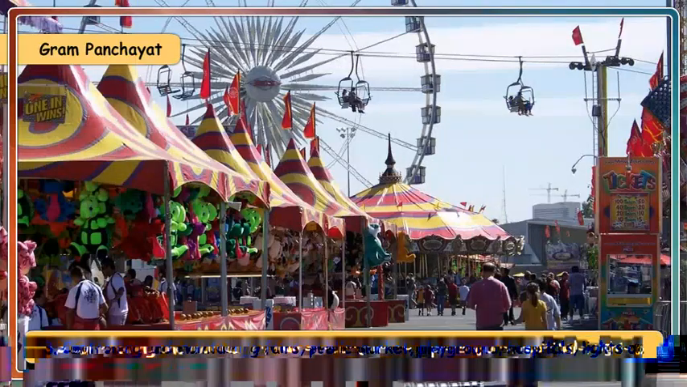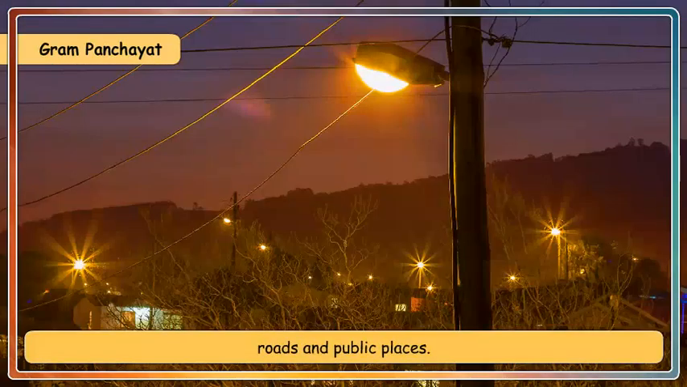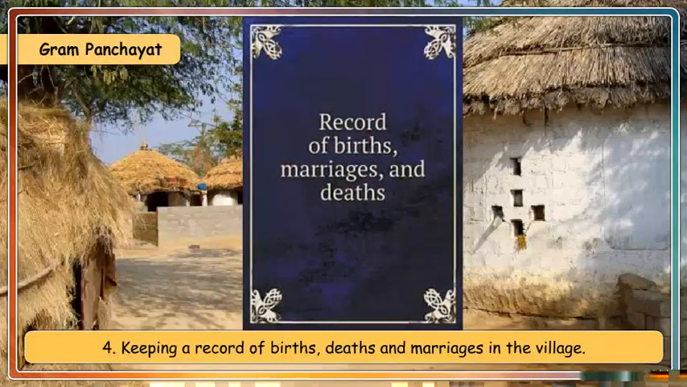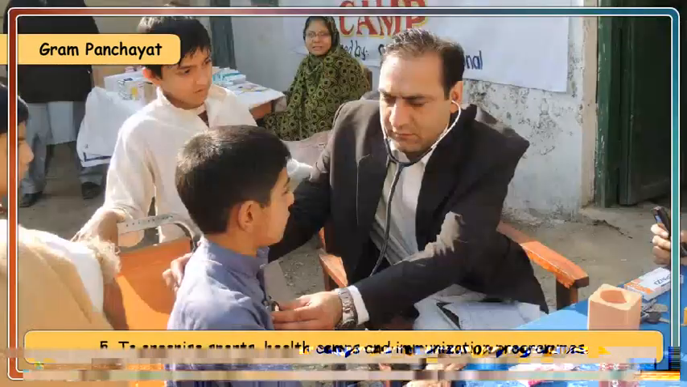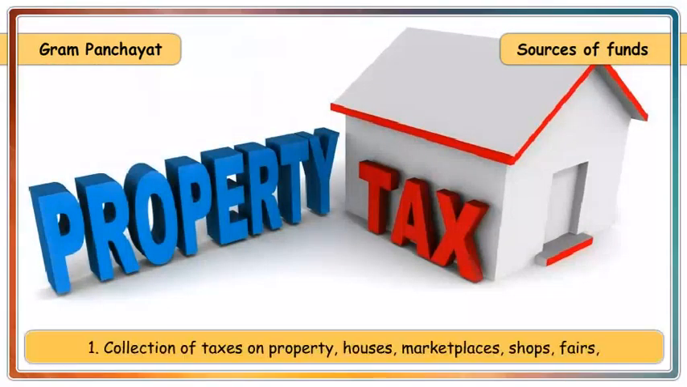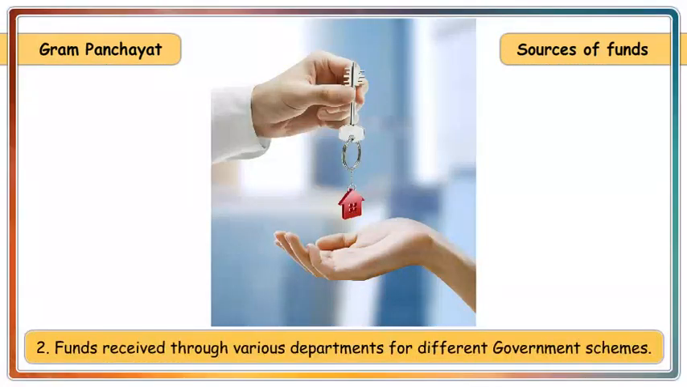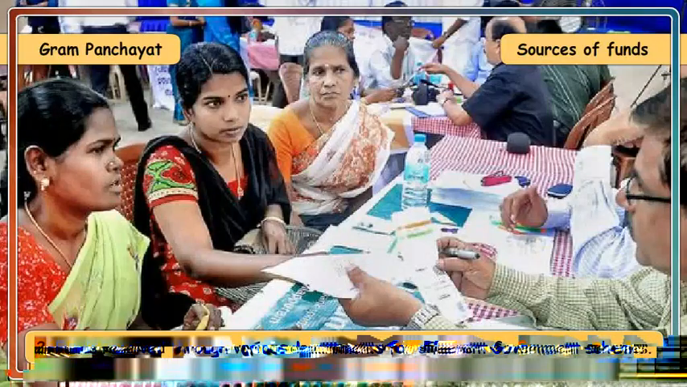Executing government schemes related to generating employment in the village. Controlling and maintaining fairs, public market, playground, hospitals, lights on roads and public places. Keeping a record of births, deaths and marriages in the village. To organize sports, health camps and immunization programs. Sources of funds. Collection of taxes on property, houses, marketplaces, shops, fairs, sale and purchase of property, etc. Funds received through various departments for different government schemes.